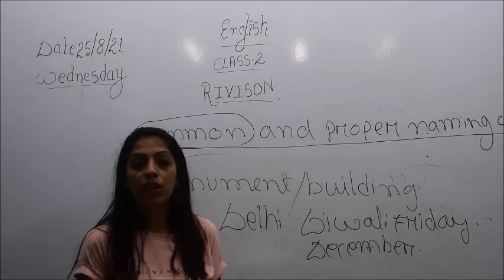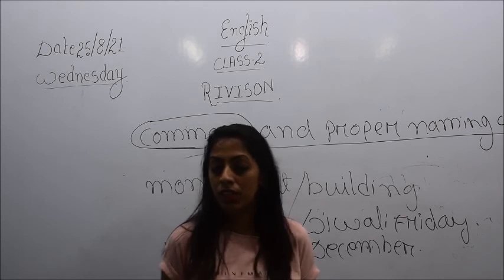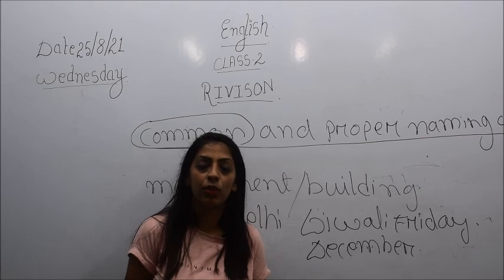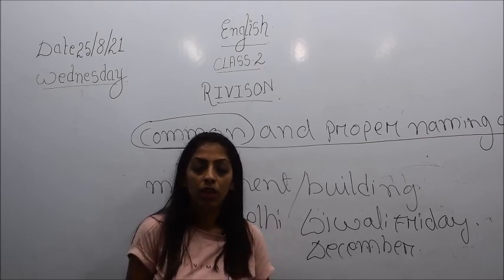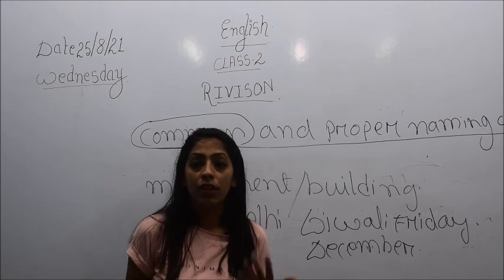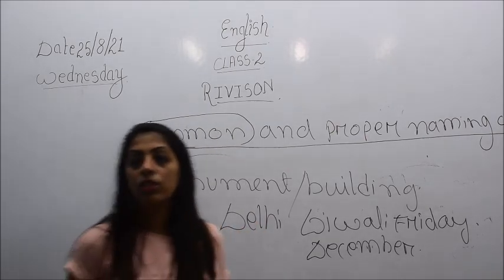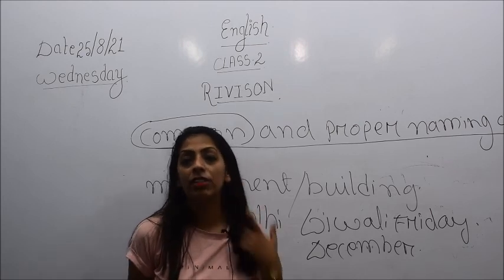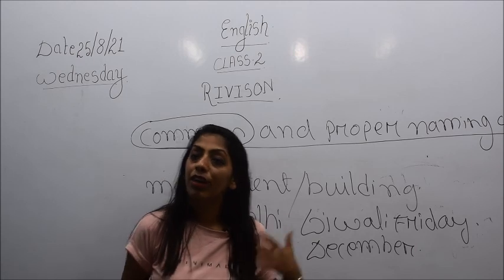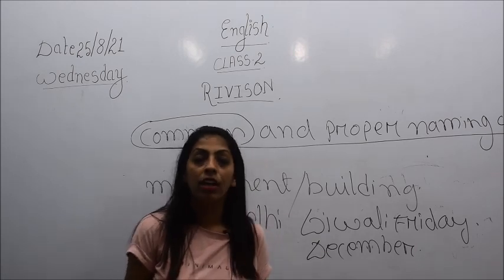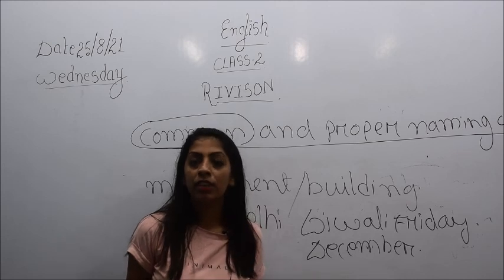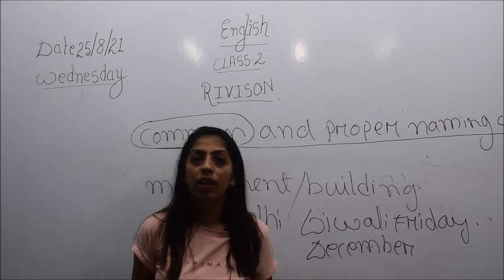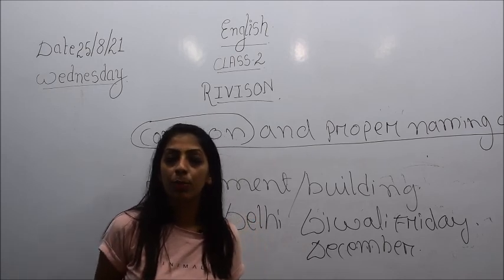Okay children, so with this we have finished the revision for the exam that will be coming in your first terminal test, that is lesson number 1 and lesson number 2. Since we have also seen all the exercises there, what you need to do now is just study, and try to relate everything I have explained, and learn whatever exercises are there. I have discussed everything, and I will also give you the solved paper of lesson number 1 and 2 in your PDF. Just write it down in your book and learn it.